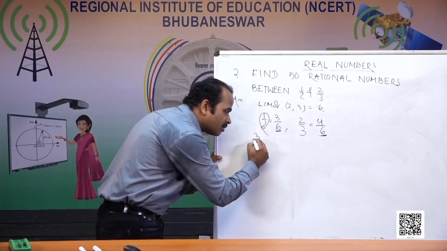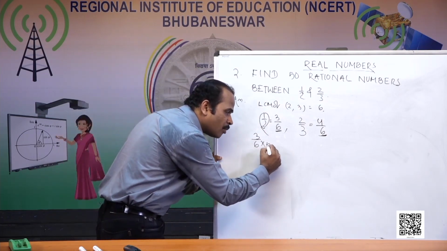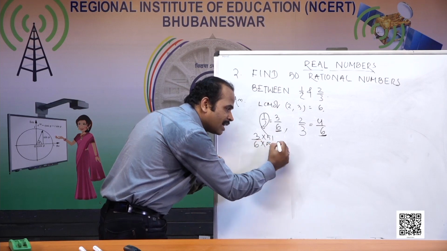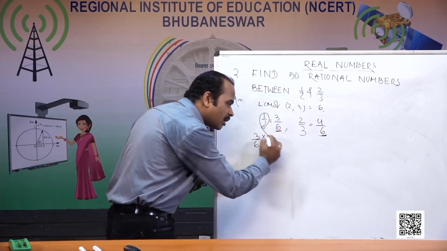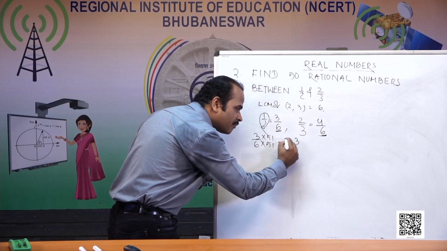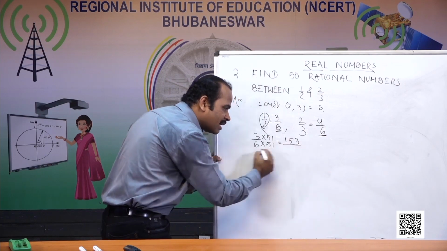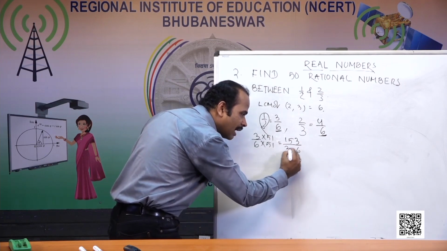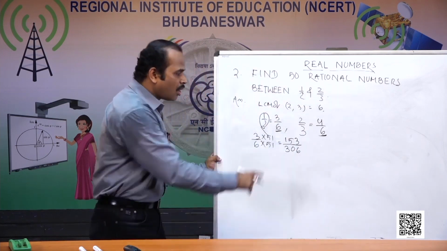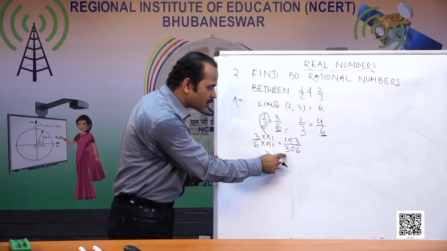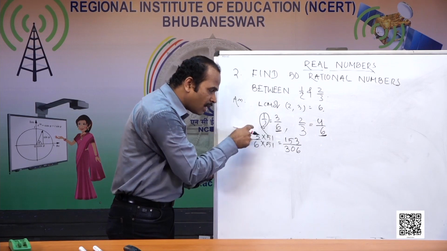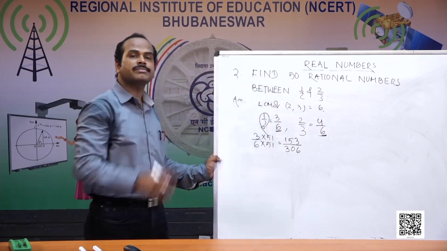So 3 by 6 times 51: 3 times 51 is 153, and 6 times 51 is 306. So 153 by 306 represents 3 by 6, and 3 by 6 represents 1 by 2.